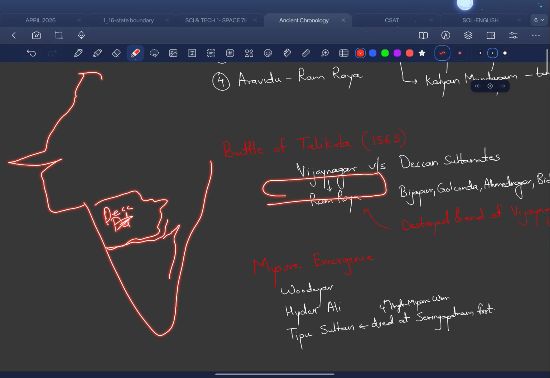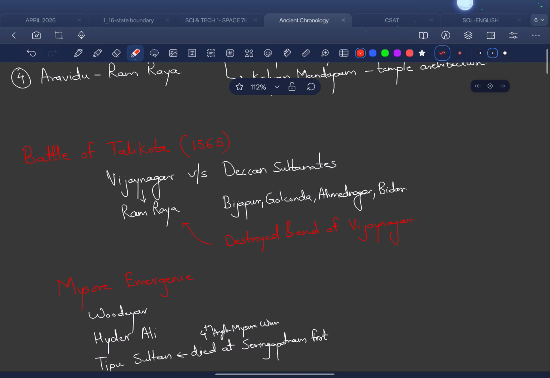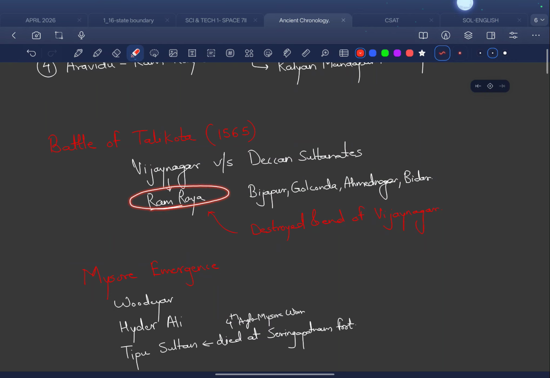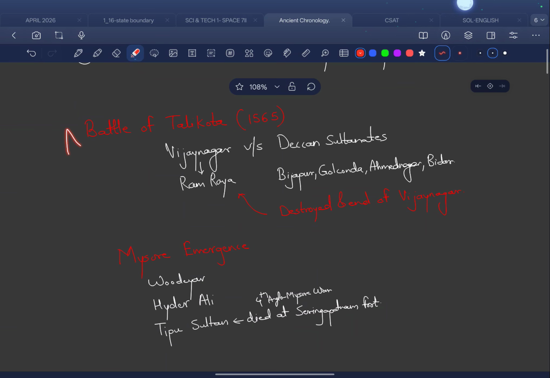And here there was Vijayanagara Empire. It was vast, and it was in conflict with these Deccan Sultanates. In Deccan Sultanates we have the following important territories. We have Bijapur, Golconda, Ahmednagar and Bidar. All these Deccan Sultanates combined their forces, and they were against Ramraya of Vijayanagara Empire, okay. So this Ramraya guy was overconfident in his approach, and eventually he was defeated, and this Vijayanagara Empire came to an end. That's what I have written here, destroyed, an end of Vijayanagara Empire, okay. You just need to remember Battle of Talikota and who were the principal proponents.